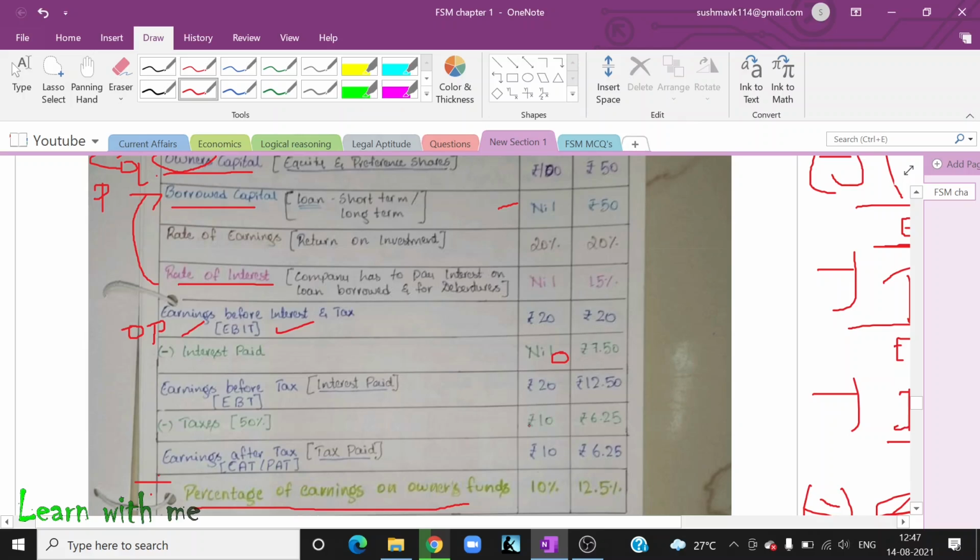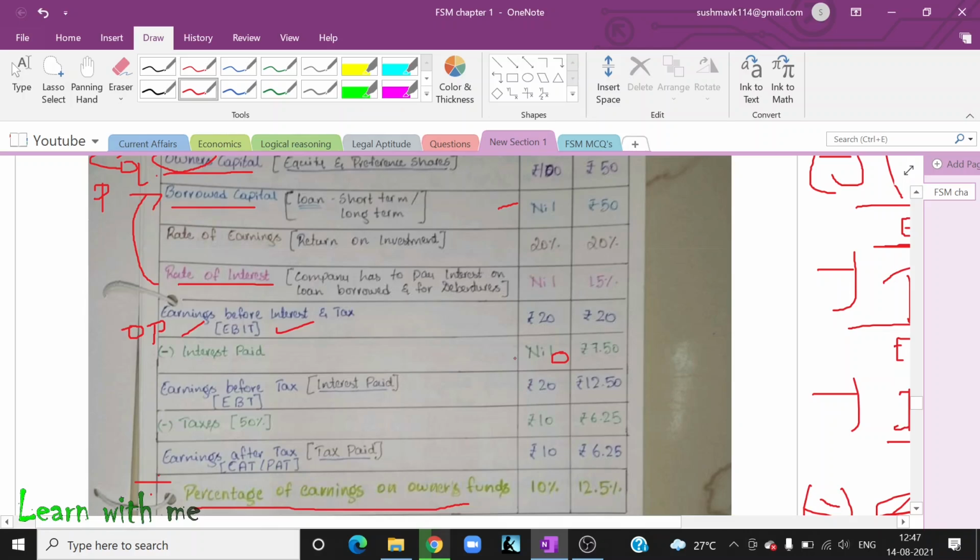Now I have to pay the tax. Now on which amount I have to pay the tax? On profit. The government will ask you to pay the tax on profit. The government is least bothered on how much loan you get, how much expenses you make. I will not care for all those things. The government will only care on the profit that the company is earning. Keep this in your mind.